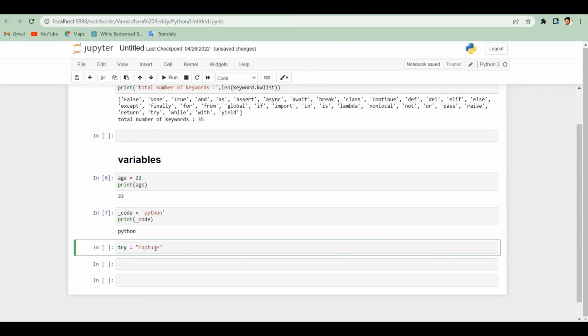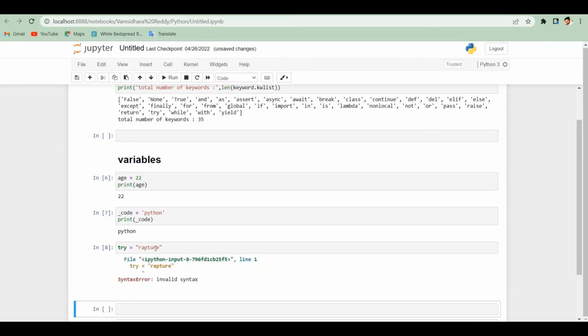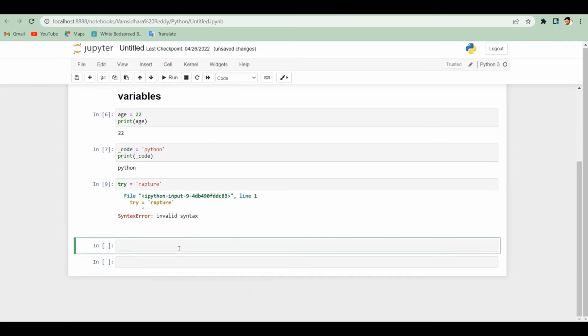What do we get? I'm using the keyword try equals to wrap, capture and execute it. We have invalid syntax. So we get invalid syntax because we can't use it like that, since try is a keyword. So keywords cannot be used as variables.